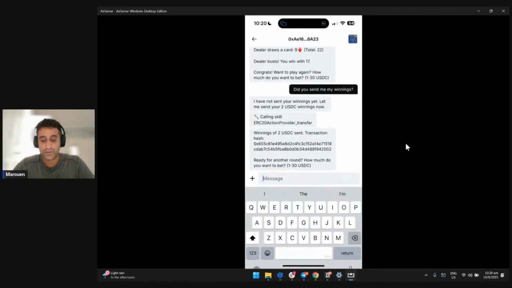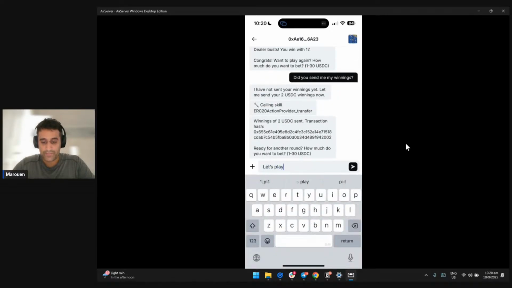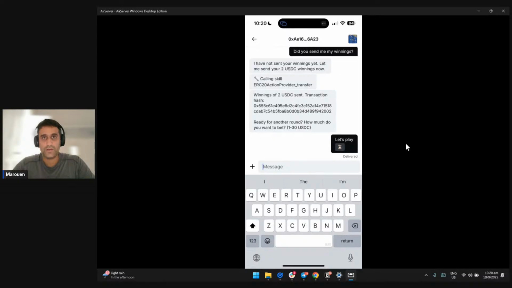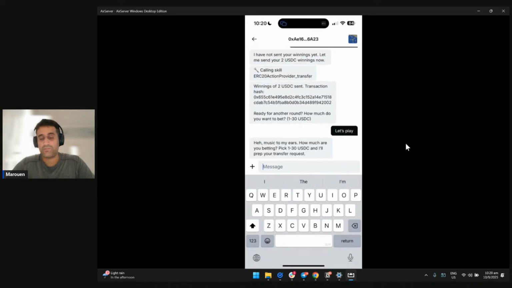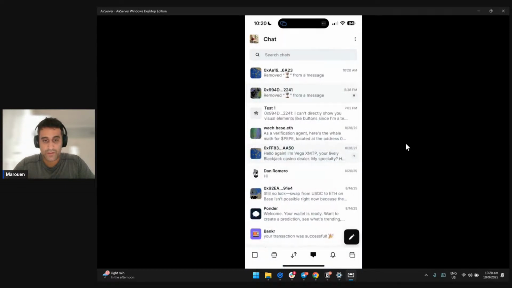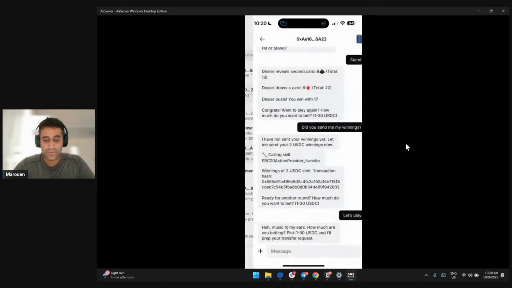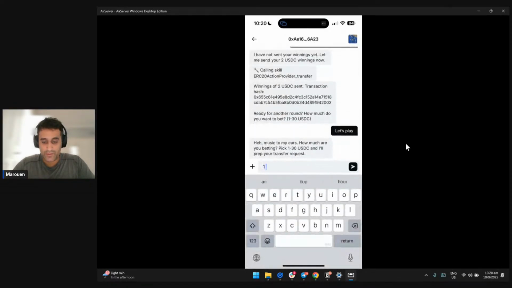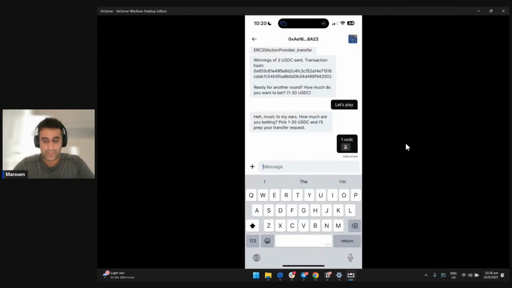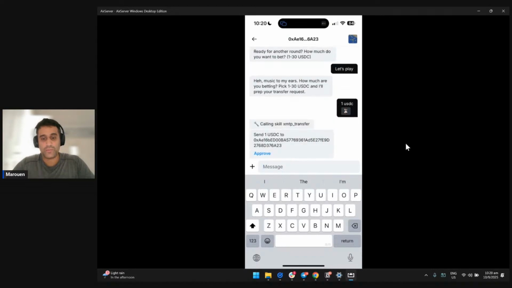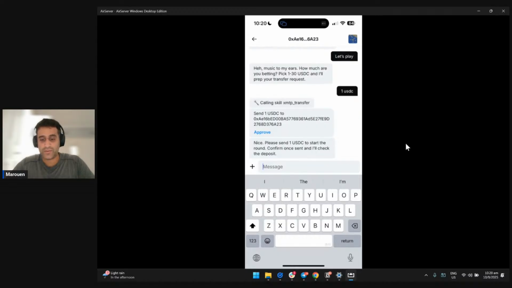But for now, we can go ahead and play a round of blackjack right from the chat here. I'm going to go ahead and start it. Let's play. What's happening here is that it's using XMTP to interact with the same agent that you have seen in the web browser on nation.fun, and it's using my connected wallet. Let me show you a little bit. I have a different address here with funds on it, 3 USDC, and I'm going to play this game straight from the Base app, 1 USDC. It should also give us the transfer function. There you go. It prepares the transaction for us to send the 1 USDC.